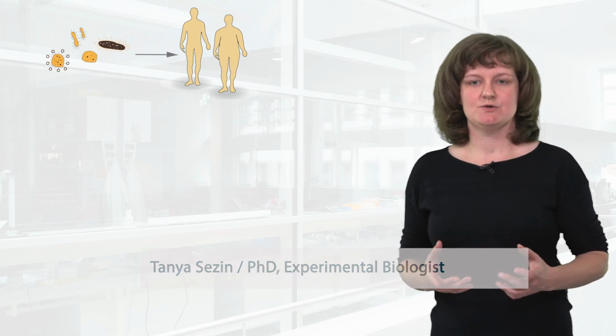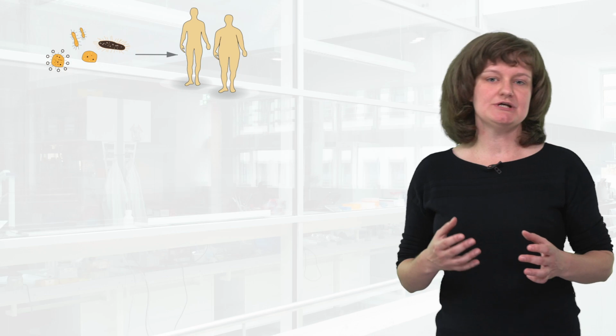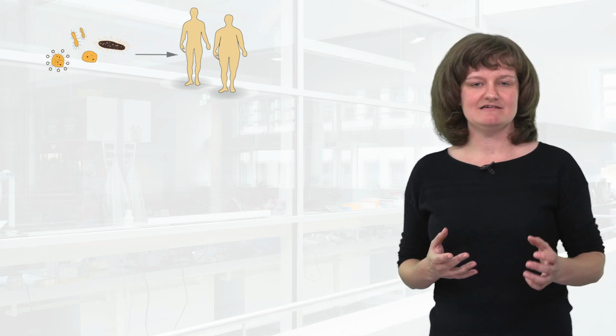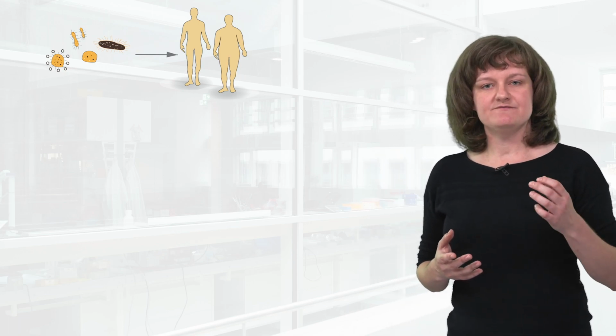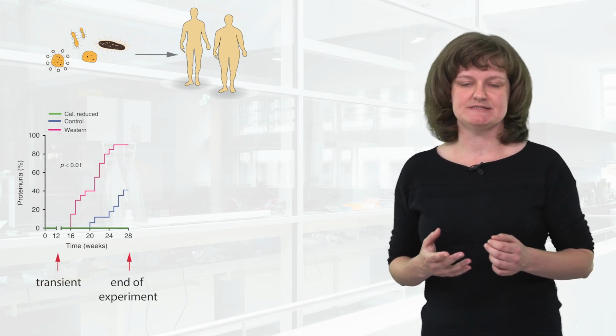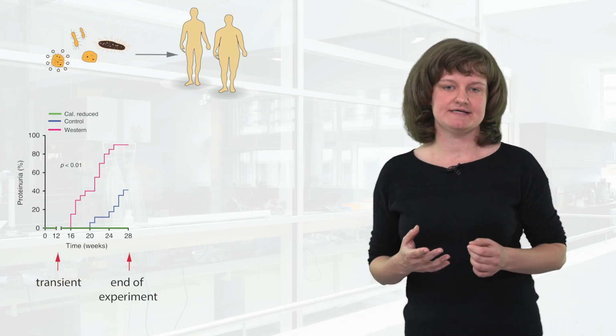To obtain insights how diet affects disease development, we took a closer look at the gut microbiota. Gut microbiota, which includes bacteria, fungi, viruses living in your gut, have been shown to be altered in different diseases and also between lean and obese humans. We investigated the composition of the gut microbiome at different time points of our experiments. Importantly, at a time point when all mice were healthy and at the end of the experiment.